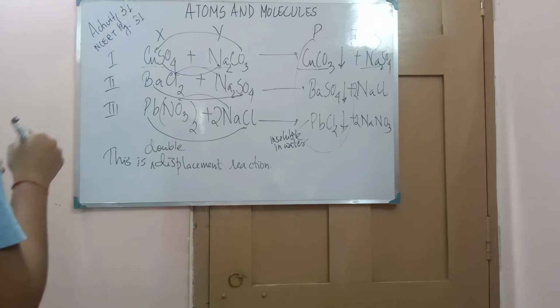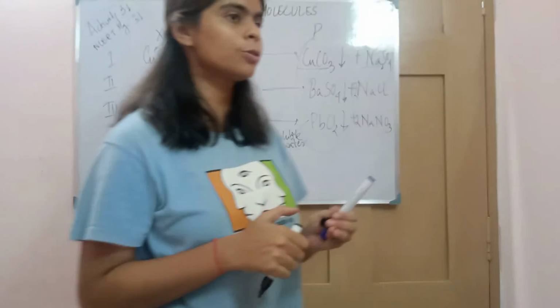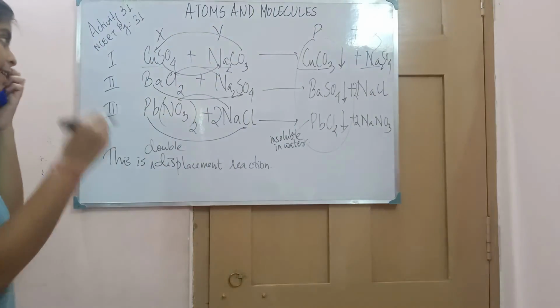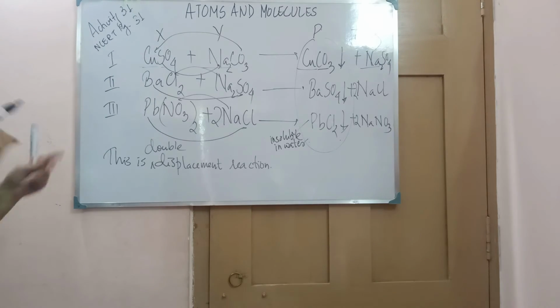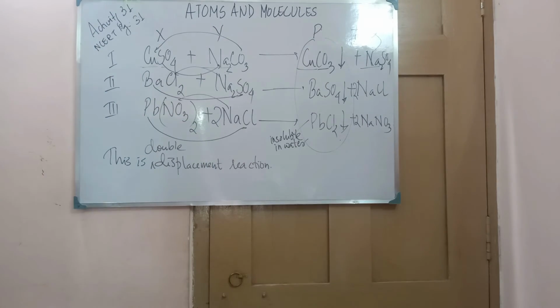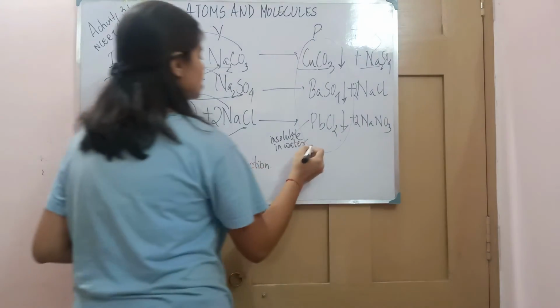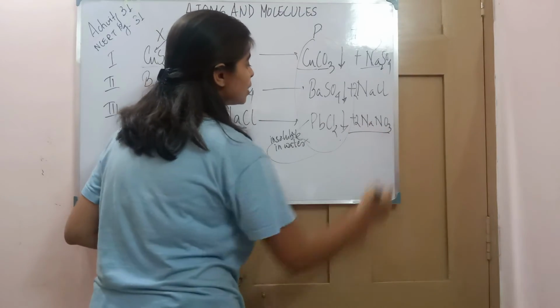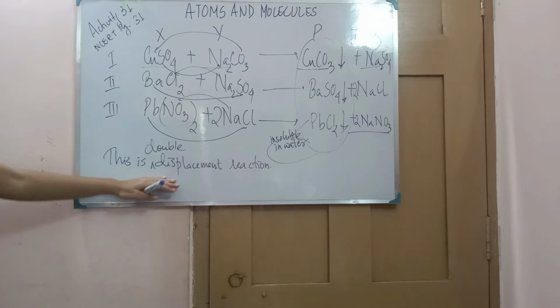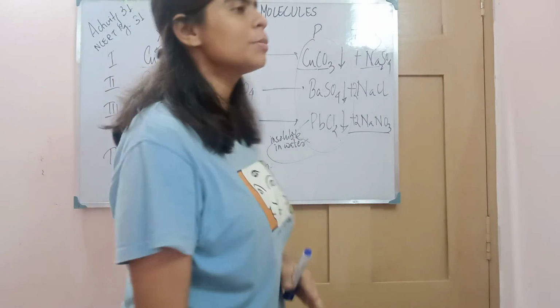It states that when the cations of a pair of compounds exchange their anions, they give us a new set of compounds in which one will be insoluble in nature and the other will be soluble, remaining in the solution, and this reaction is called a double displacement reaction.